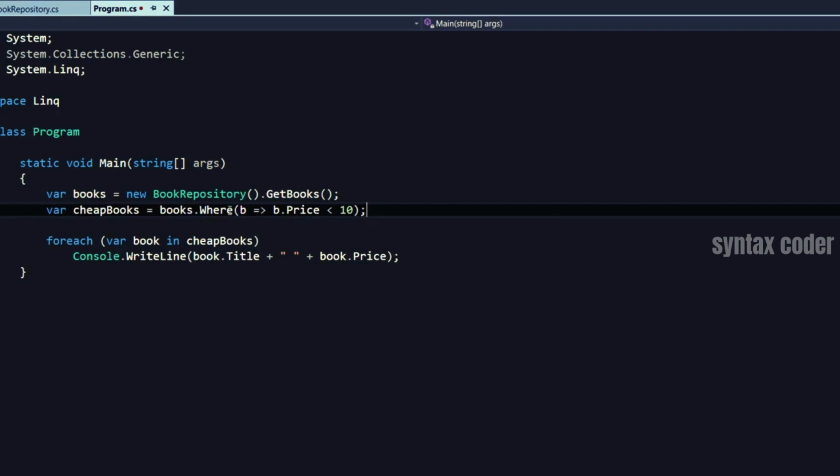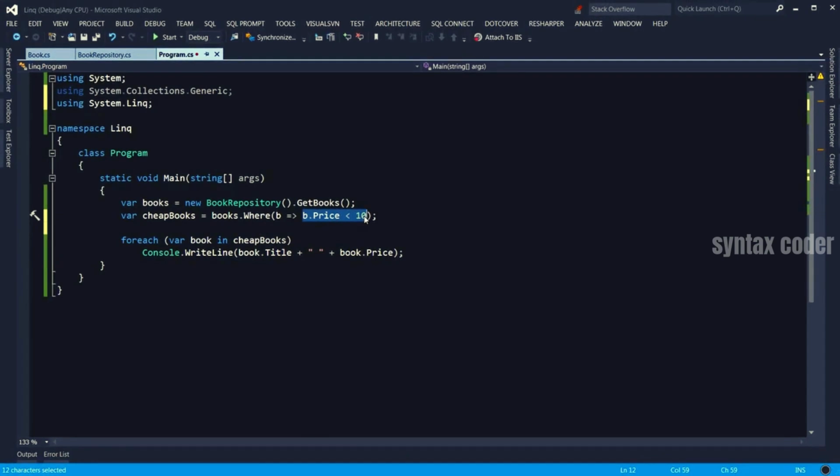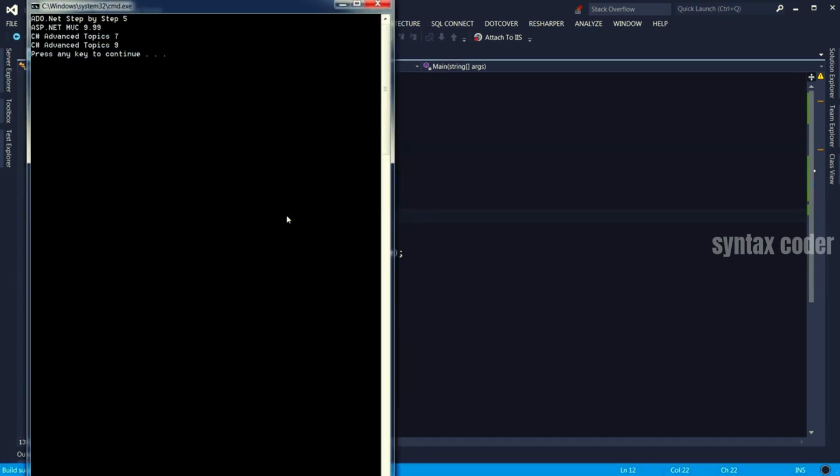Just to refresh your memory, on the left side of the lambda operator, we have the argument, and on the right side, we have the actual expression. So this is like an anonymous method that gets b, which is a book, as an argument, and evaluates this condition here. If the condition is true, that book will be added to the list of filtered books, which will be cheapBooks. So with this line of code, we can easily get the list of books that are less than $10. Let's run the application. There you go. We got the same list of books.